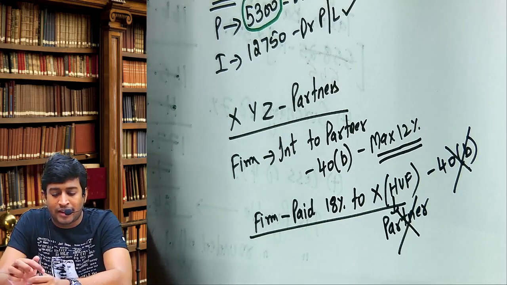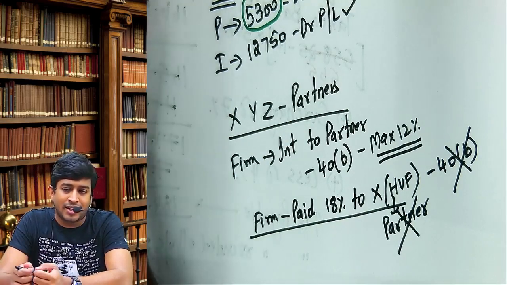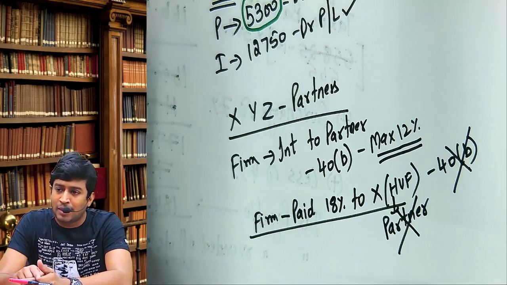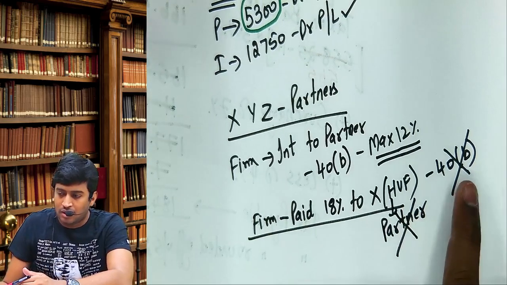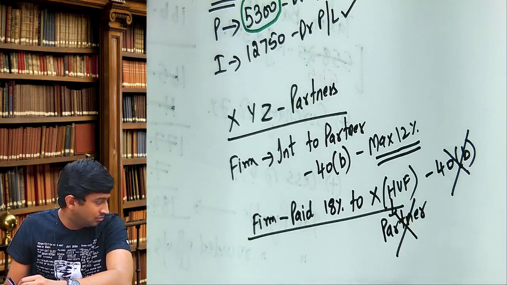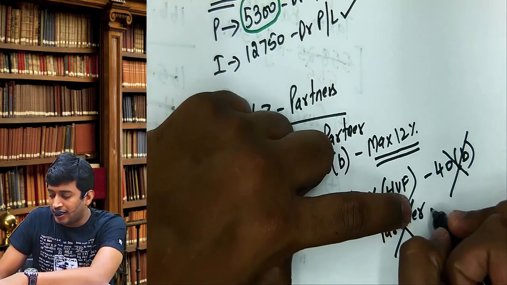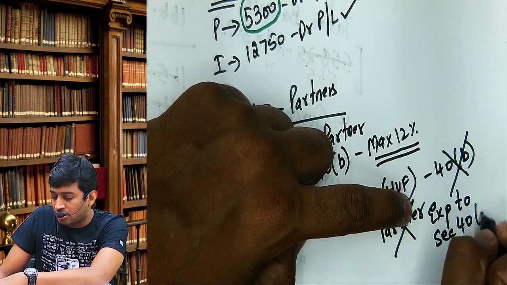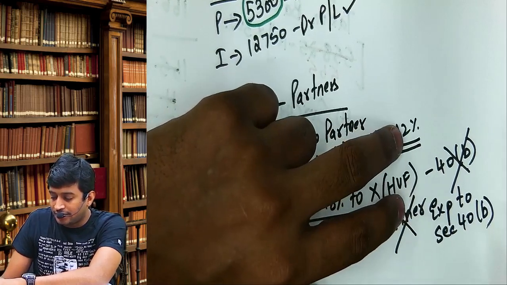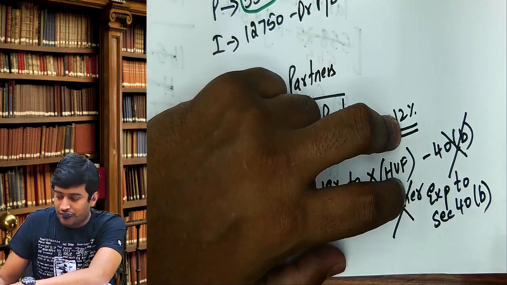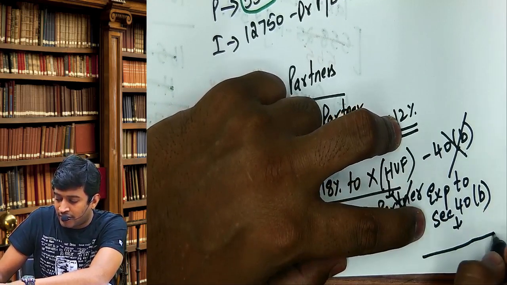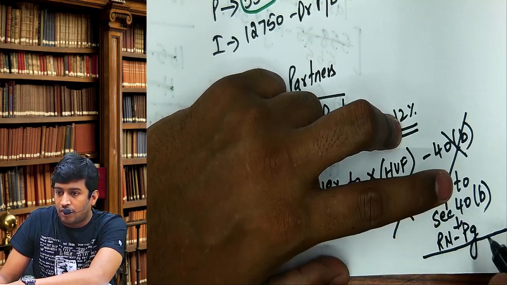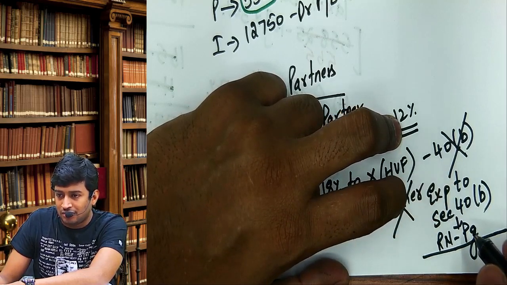The loan interest is paid to a partner in representative capacity, whereas the partner is in individual capacity. 40B will not apply. You can check the explanation to section 40B in your running notes. Section 40B, interest on capital heading.